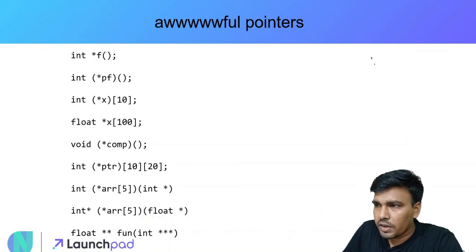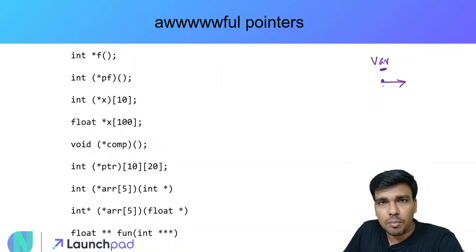होता क्या है ना कि जो भी variable का नाम होता है ना within the declaration, what we'll do is we start from that point. So that is our anchoring point. और उसके बाद हम क्या करते हैं, राइट साइड मूव करना शुरू करते हैं. We keep moving towards the right until we find a brace, a closing brace. That is, let's say if there is a bracing like this.